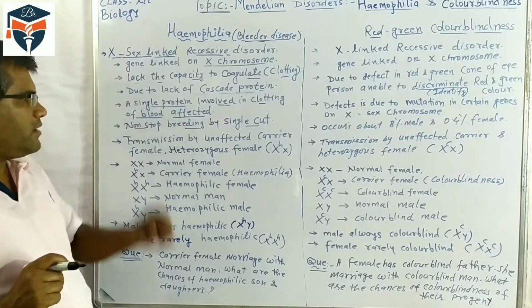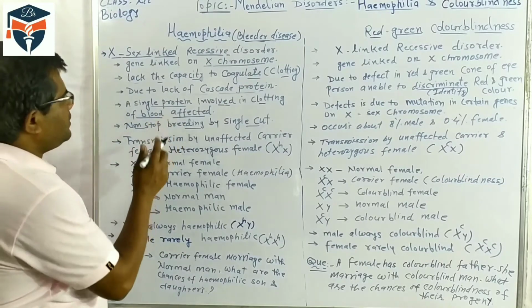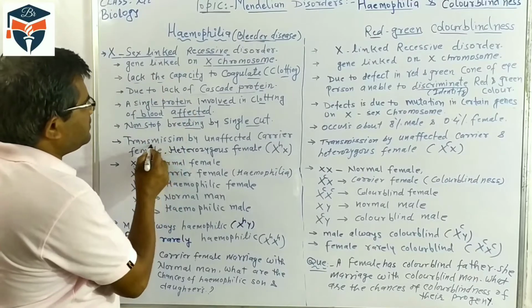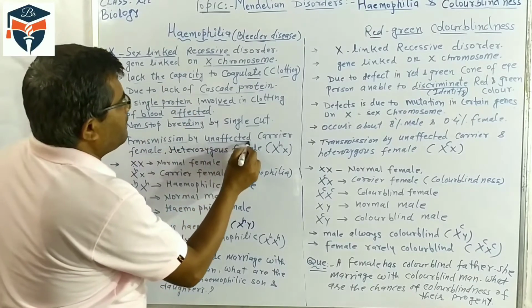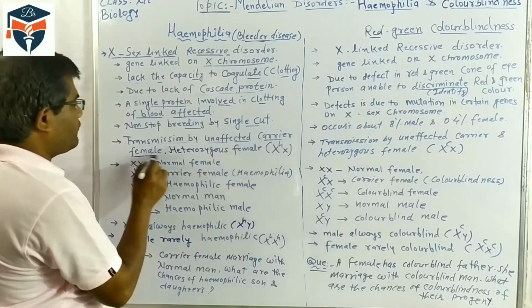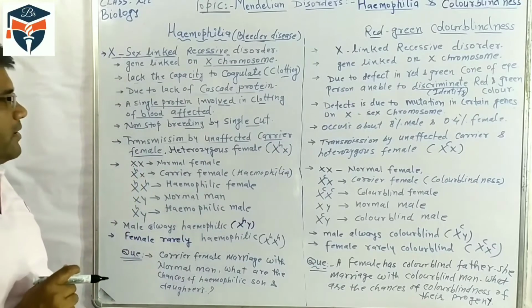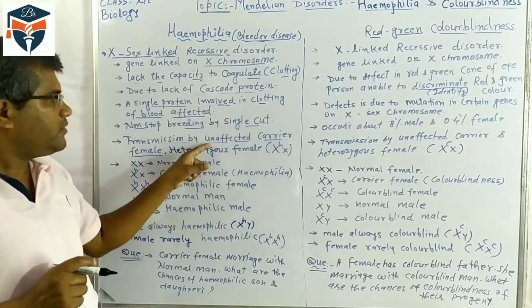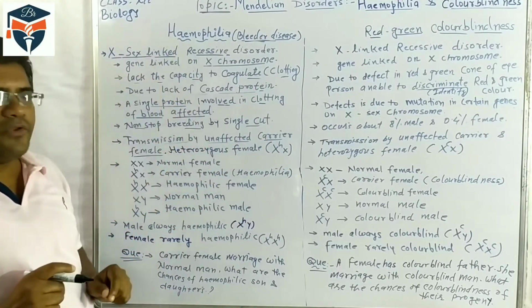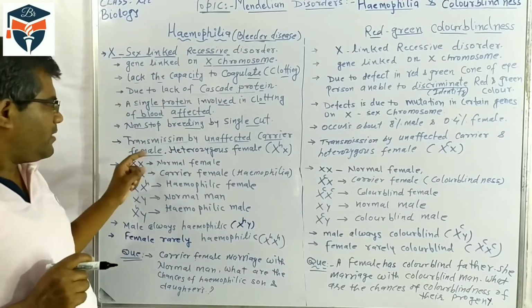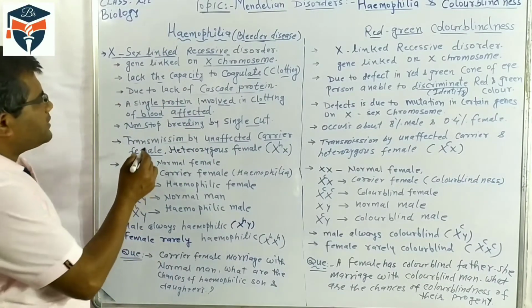Non-stop bleeding occurs. Hemophilia is transmitted by an unaffected carrier female. The female is a carrier, but she does not have the symptoms of hemophilia. Such a female transmits the disease.